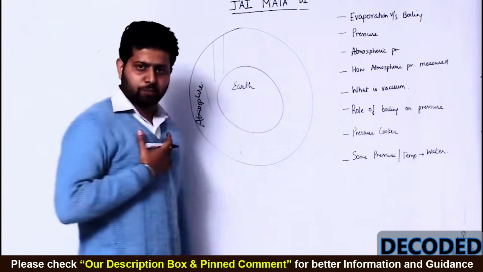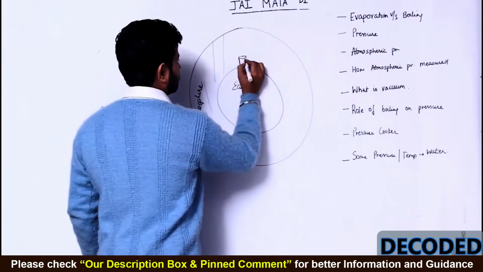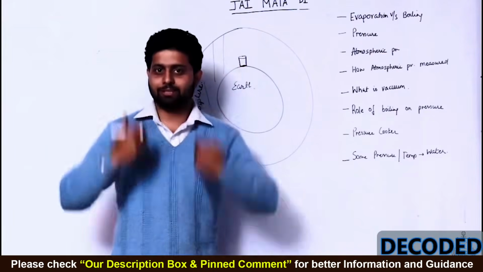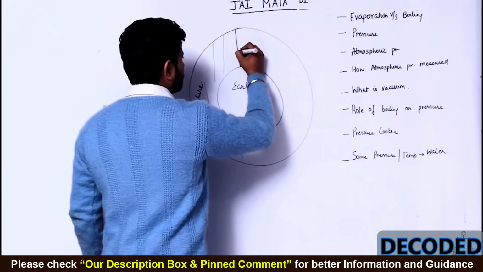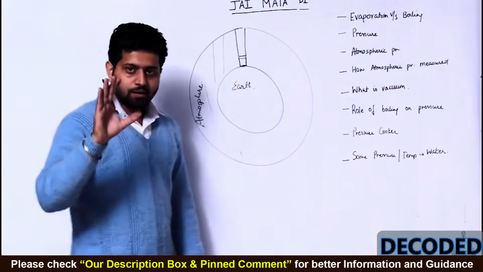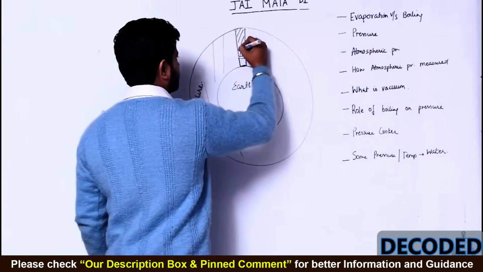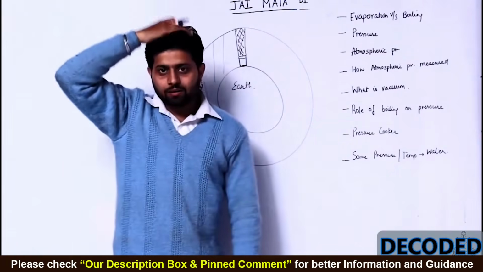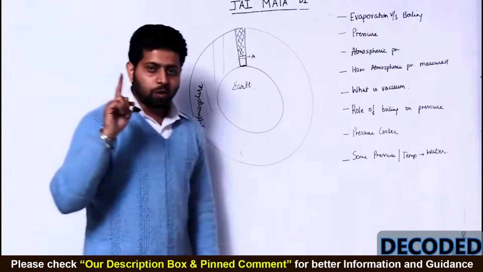So suppose this is Praneeth Mehta, cylindrical shaped. Imagine Praneeth Mehta is a cylindrical shaped guy. Now this layer of the atmosphere is acting directly on me. So this is the area, and what is the force?